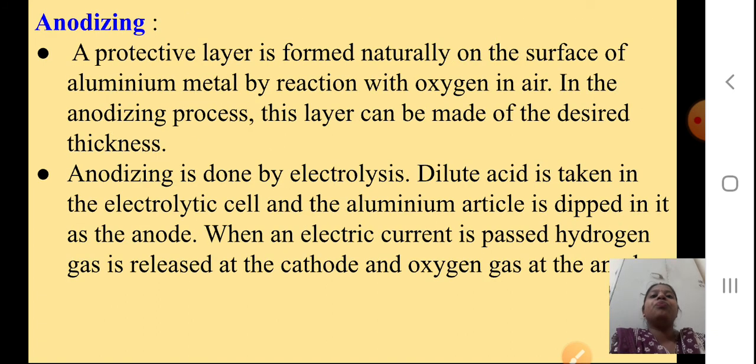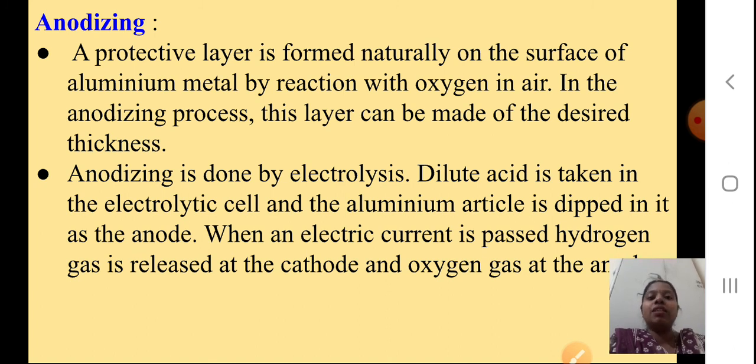Now, anodizing. A protective layer is formed naturally on the surface of aluminium metal by reaction with oxygen in air. In this anodizing process, this layer can be made of desired thickness. So, I have to increase this layer which is made, and I can do that with this anodizing process. Anodizing is done by electrolysis, students.